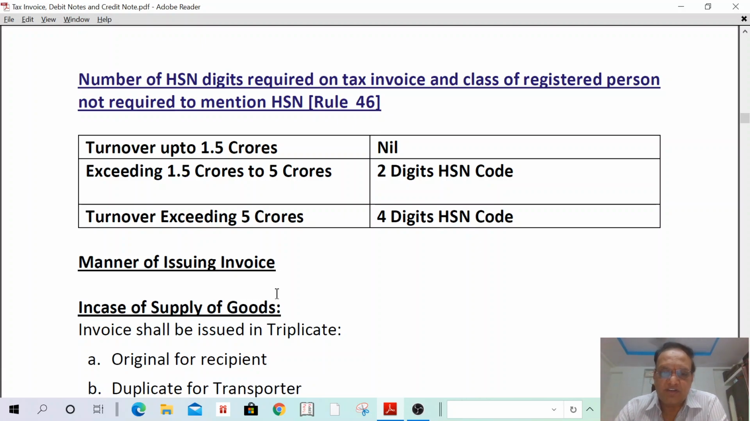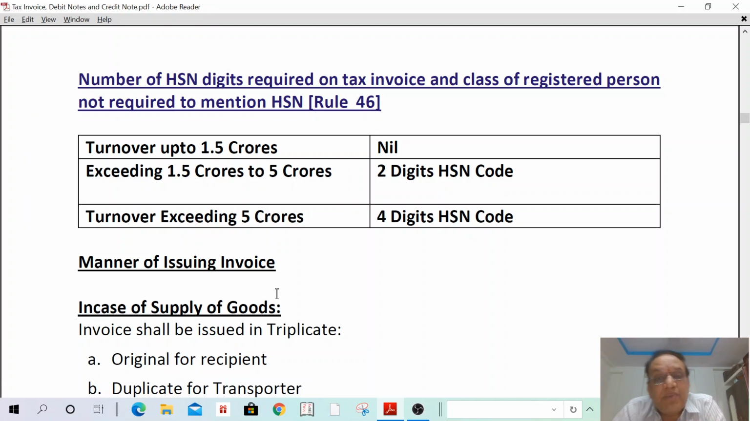Manner of issuing invoice. When I am supplying goods, the invoice shall be issued in triplicate. Suppose I am supplying ACs to some XYZ company, a supply of 10 ACs to XYZ Limited. In such a case, I issue invoices in triplicate. Original for the recipient, duplicate for the transporter, triplicate for the supplier.